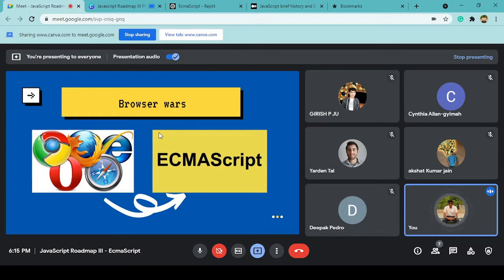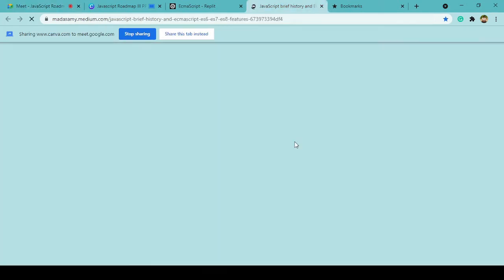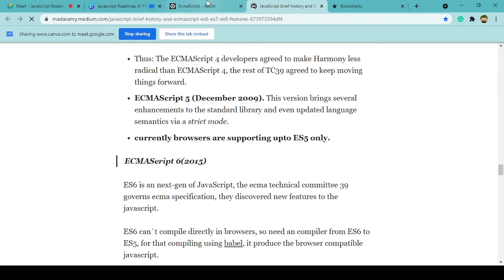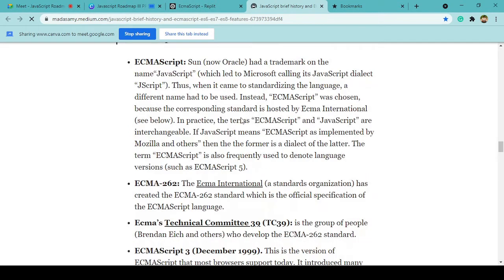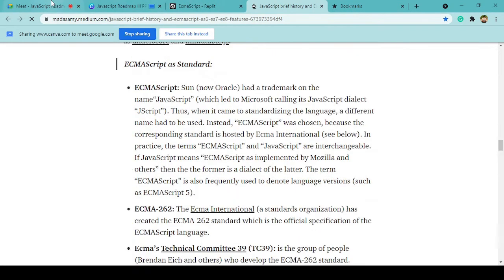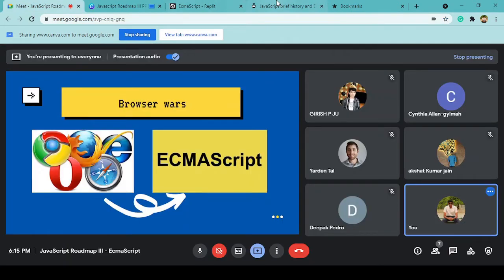This is the actual reason: ECMAScript is the standard right now, adopted by a lot of browsers. That's why today we are going to cover the new features and how we came till now.